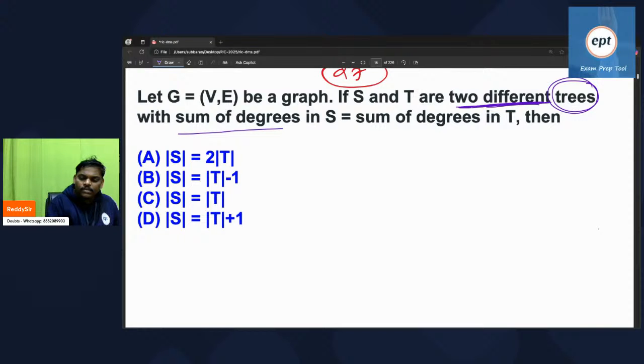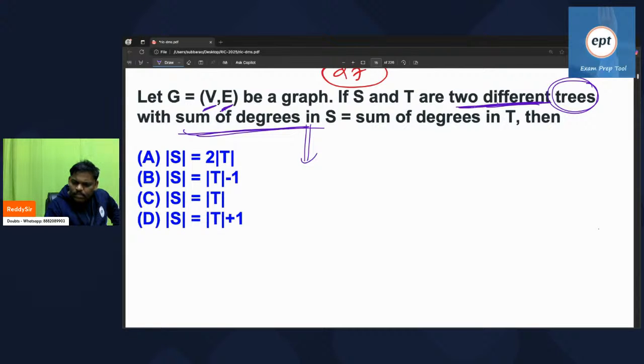Remember, S also contains V vertices, E edges. T also contains V vertices and E edges, but they are different. There are some differences, right? S and T are two trees where V vertices are there, E edges are there. That's okay. Now observe the sum of degrees in S.